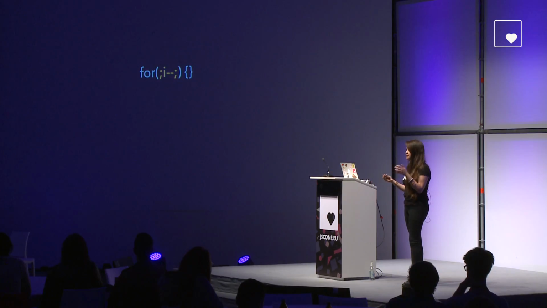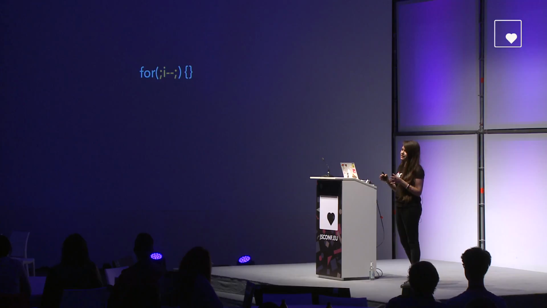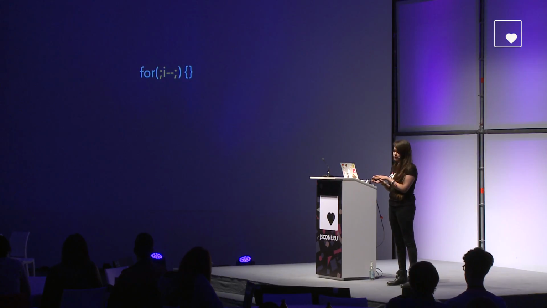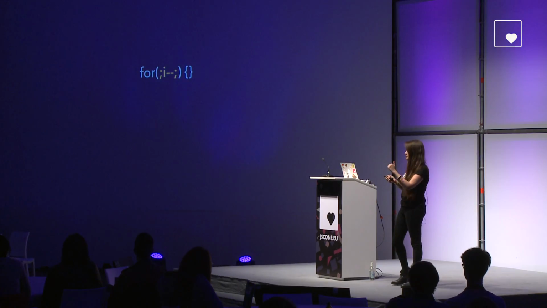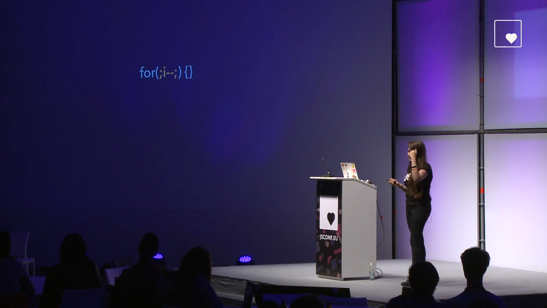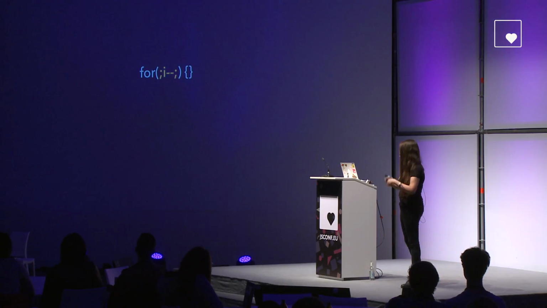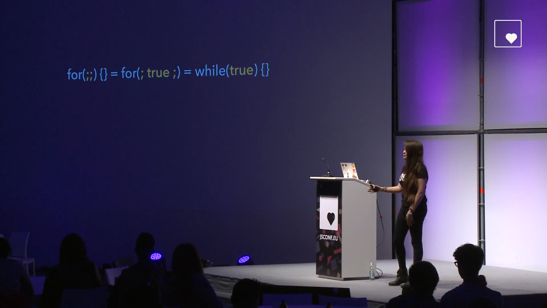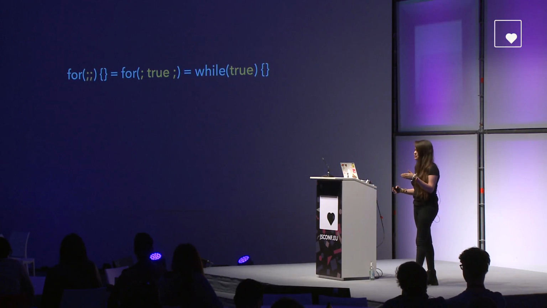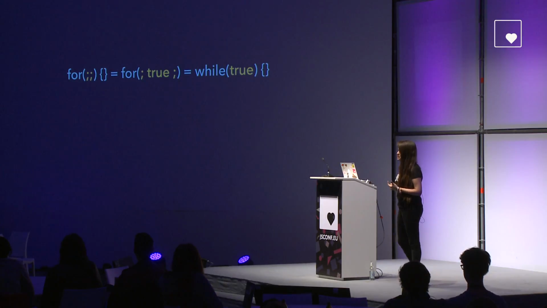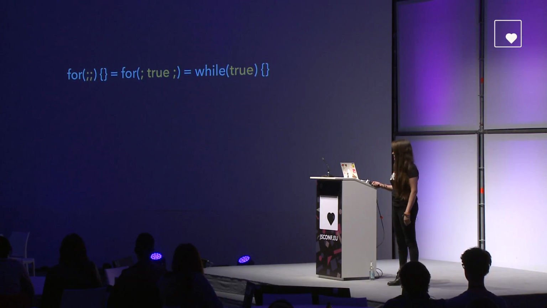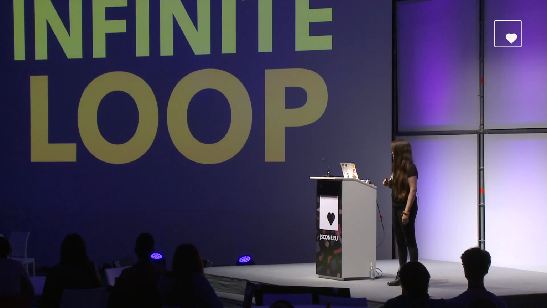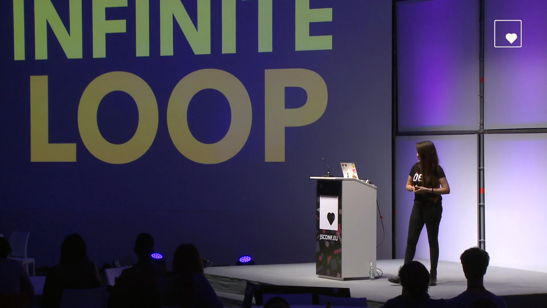Or you can even take the iteration part away. And in this case, the condition part is acting at the same time as the iteration part. And once this i drops until 0, it will be a falsy 0, and then it will get out of the loop. So basically, also, you can just remove everything. And if you do that, as I told you before, the condition part is going to be automatically considered as true. And basically, what we're looking at is just an infinite loop. So cool.